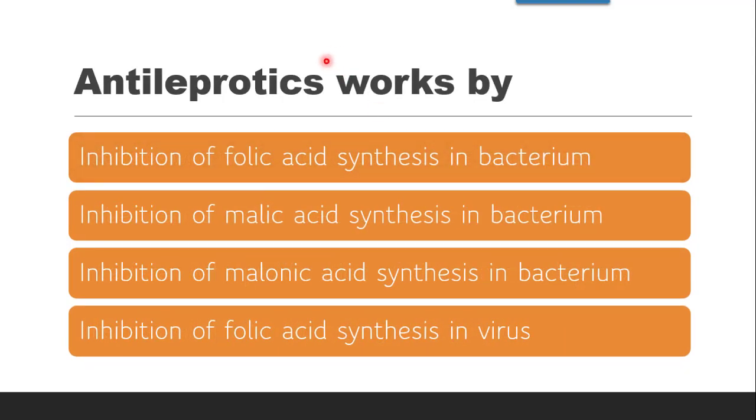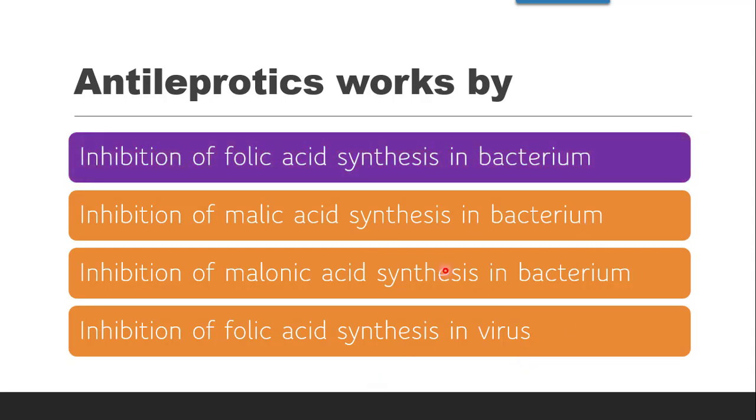Next question is, antileprotics work by, the options are inhibition of folic acid synthesis in bacterium. Next option is inhibition of malic acid synthesis in bacterium. Next option is inhibition of malonic acid synthesis in bacterium. And the last option is inhibition of folic acid synthesis in virus.